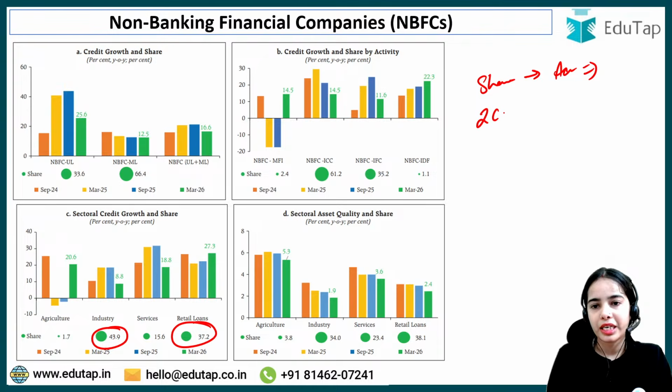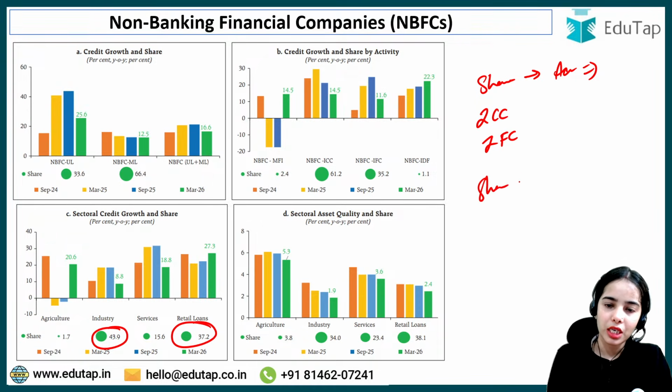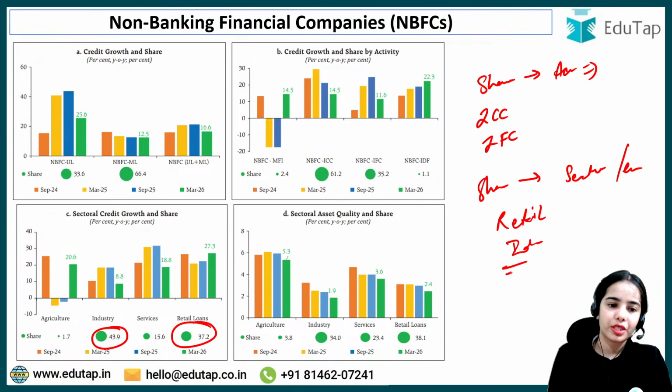In terms of activities, the higher share of the loans is going to the investment and credit company, then the infrastructure finance company. In the loan category, the highest credit share is going to the retail loans and then to the industry. Okay, so this is more important that you have to remember from the examination perspective.